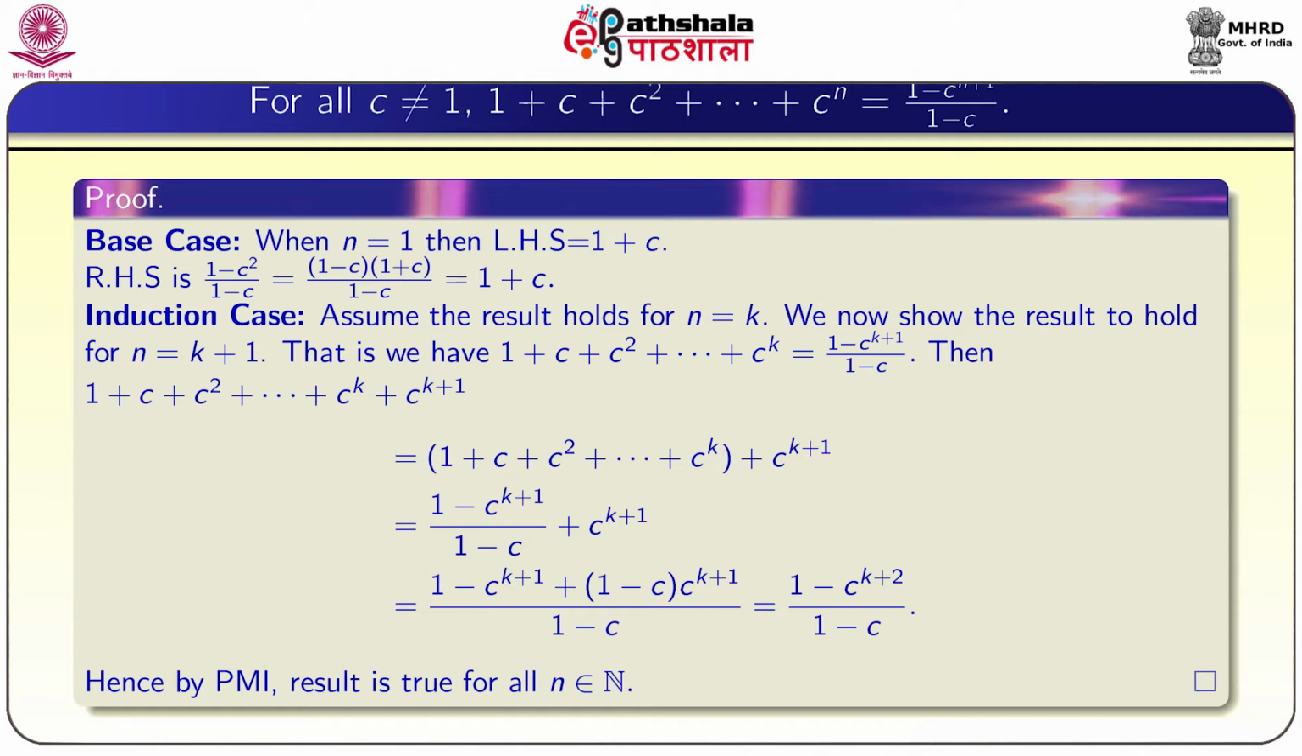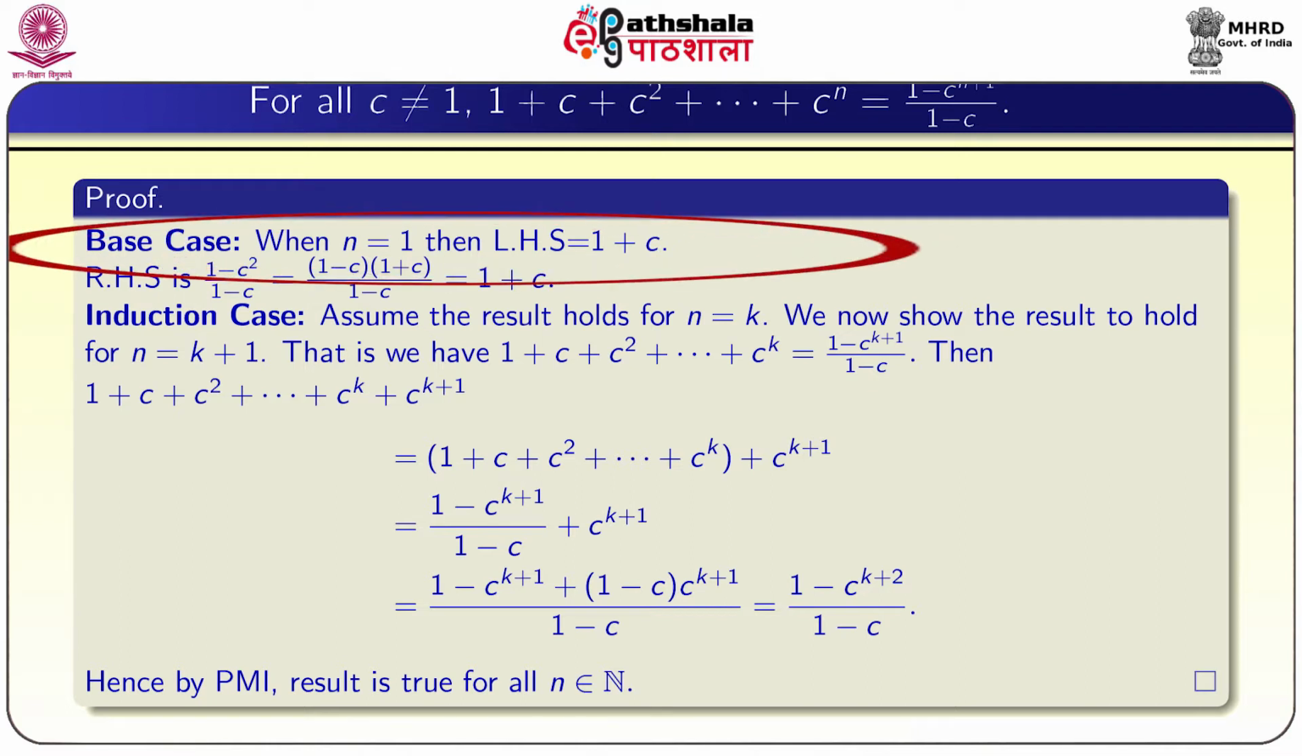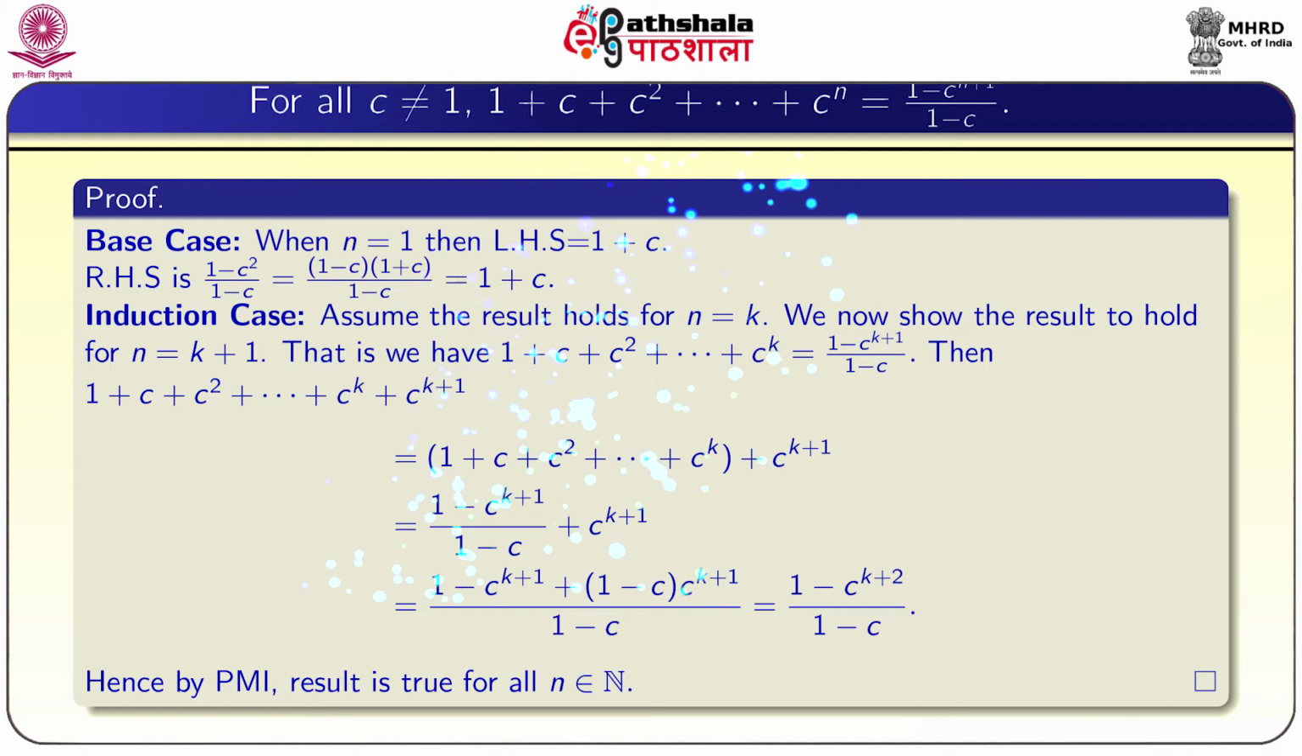The first example is, if C is not equal to 1, then 1 plus C plus C square and so on up to C power n is equal to 1 minus C power n plus 1 by 1 minus C. This is a famous example, everyone knows it. So, the proof goes like this. First we take the base case, n is equal to 1, then LHS is clearly 1 plus C, and RHS is 1 minus C square by 1 minus C. 1 minus C square can be written as 1 minus C into 1 plus C. So, we will get 1 plus C. So, the base case is true, that is the result is true for n equal to 1.